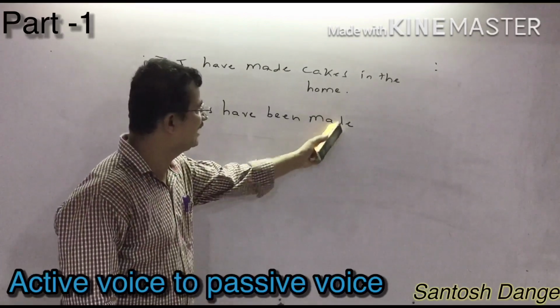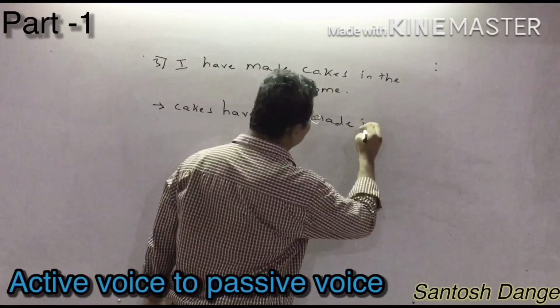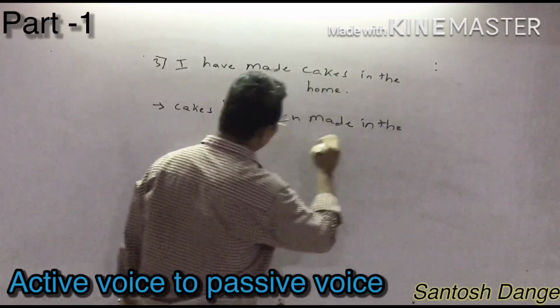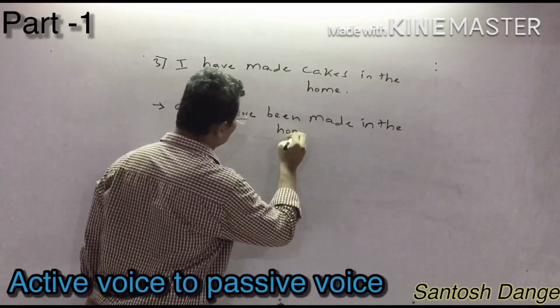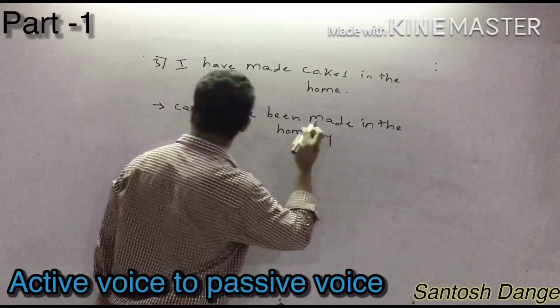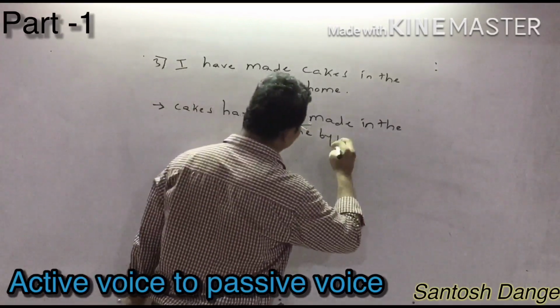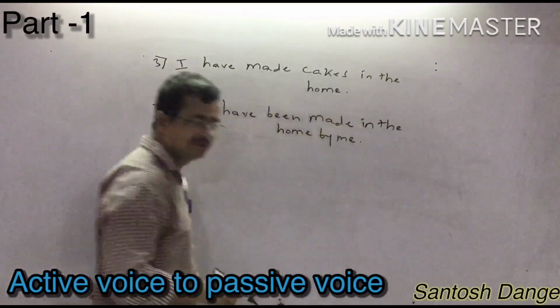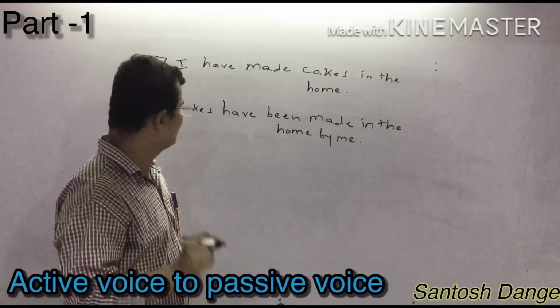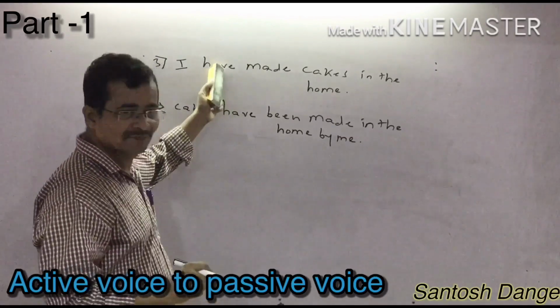So I have to write here made, after that the remaining part of the sentence, in the home, then by. And I is always going to be converted to me. Now, one important point is here: have.